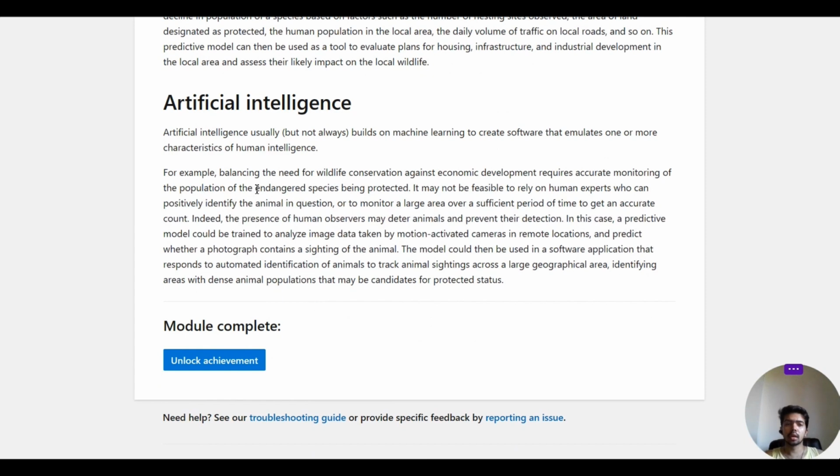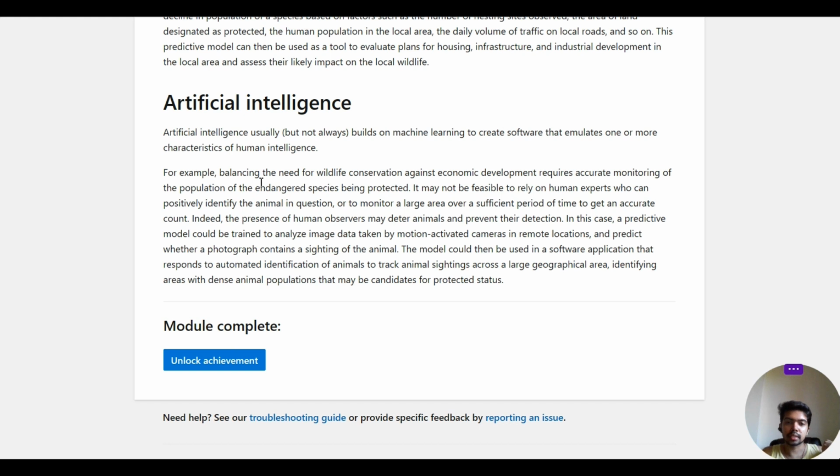Then comes artificial intelligence. Artificial intelligence, what does it do? Artificial intelligence usually, but not always, builds on machine learning to create software that emulates one or more characteristics of human intelligence.